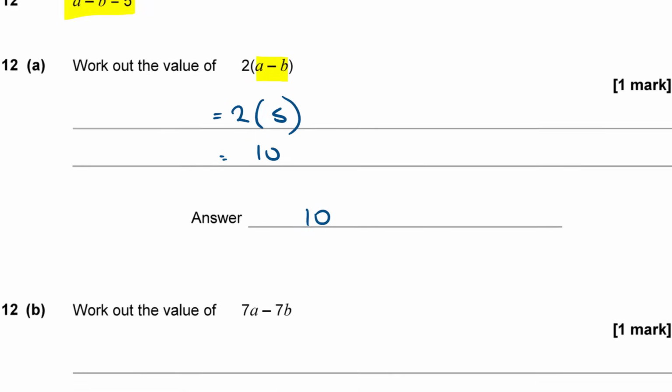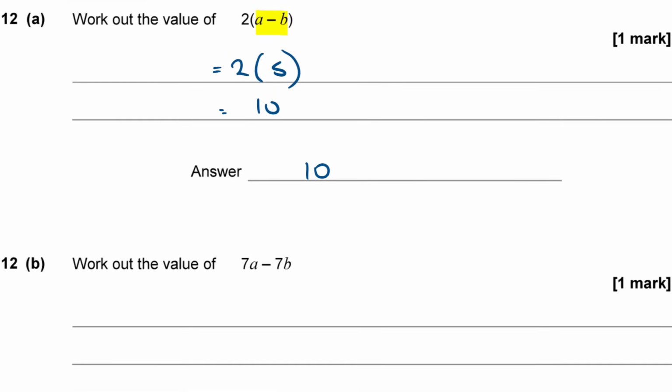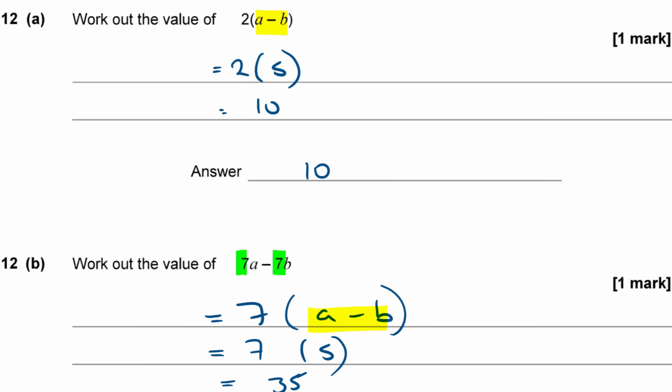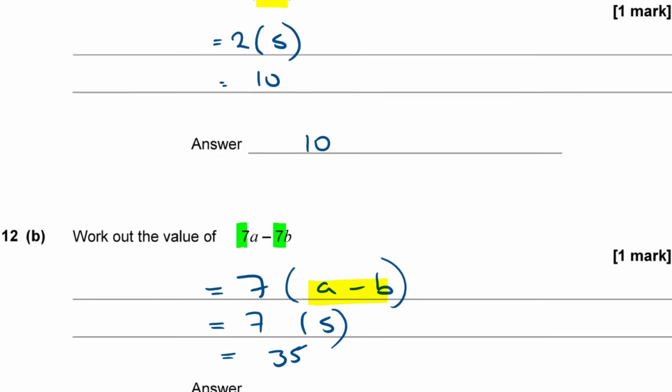Okay, so work out the value of 2 lots of a minus b. The answer is 10. Now part B says work out the value of 7a minus 7b. Can we do something similar here? You notice I've got a 7 in both terms, so they're common, aren't they? So I can factorize out that 7 and rewrite this expression as 7 lots of a minus b. Now again, I've got this expression a minus b, and I know that is worth 5. So I can replace it with the value 5, and 7 5s are 35. So 7a minus 7b must be equal to 35.